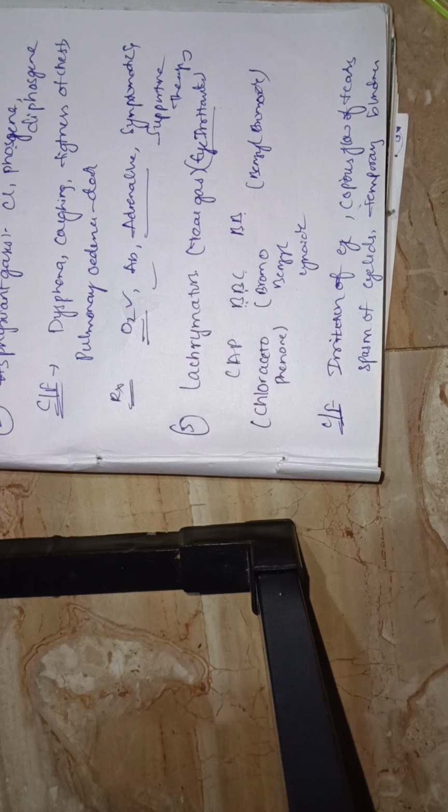CAP means chloroacetophenone, BBC is bromobenzyl cyanide, and BB means benzyl bromide. The clinical features are irritation of the eye with a copious amount of tear flow, spasm of eyelids, and temporary blindness.